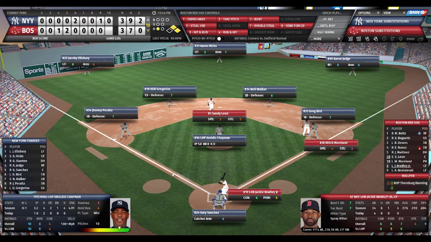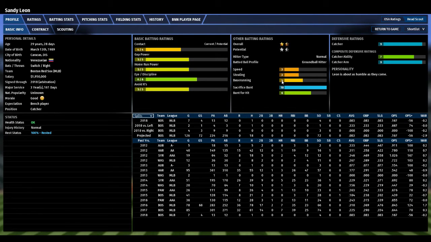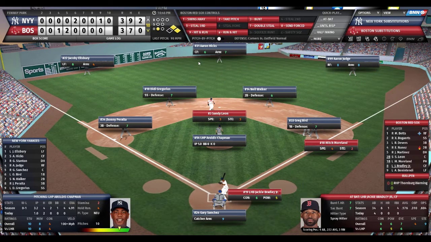So Jackie Bradley Jr., 0 for 4. Leon, the winning run at second base. 3 out of 10 speed, 3 out of 10 stealing ability. And let's just see what his base running ability is. 4, so he's below average. Not the best base runner. Bradley will have to find a gap, or hit it to Ellsbury in left, but it's tough to score from second with the ball hit to the left at Fenway. Hicks has a 7 out of 10 arm, and Judge 8 out of 10.